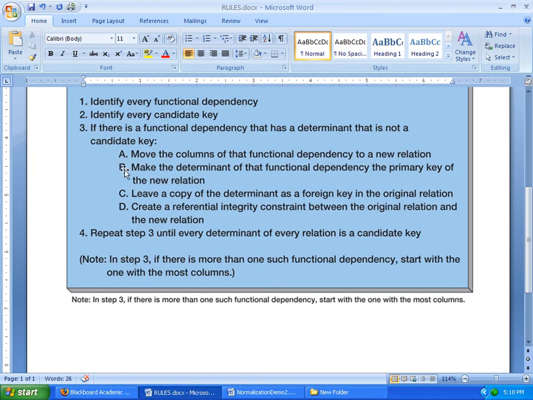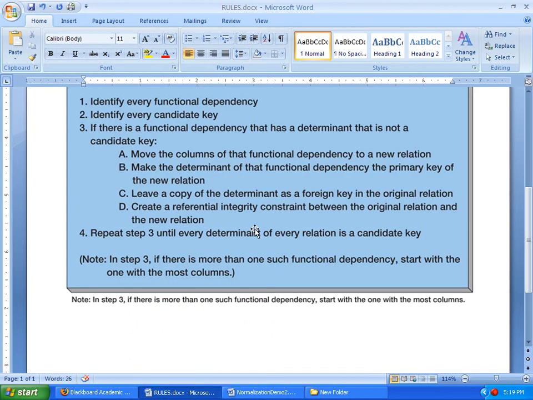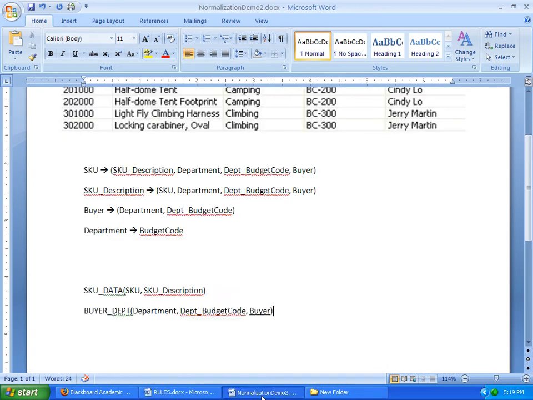So step B, make the determinant of that functional dependency the primary key of the new relation. So that was the buyer. It's going to be the primary key of the new relation, so I'm underlining it. Back to the rules. Leave a copy of the determinant as a foreign key in the original relation. So I jumped the gun on taking buyer out. That's okay. I'll put it right back in.